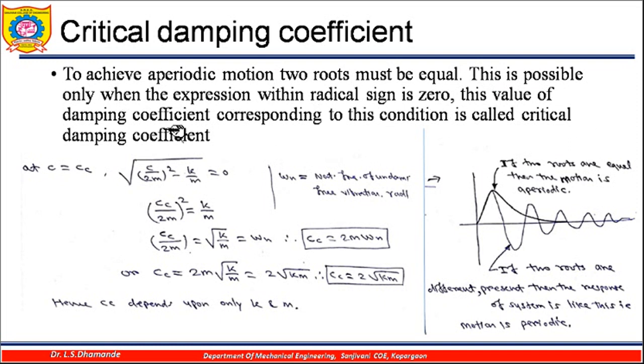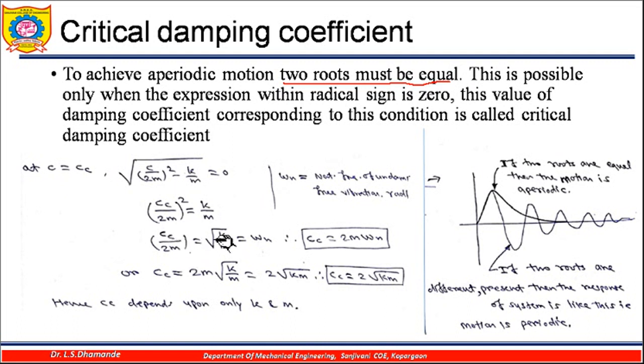The value of the damping coefficient corresponding to this condition is called the critical damping coefficient. We can see here that under the root sign there is the term c by 2m bracket square minus k by m. If this term is 0, then you will find that the two roots will be equal. This is the condition, and by using this same condition we can find the critical damping coefficient. If I make it 0, then c by 2m bracket square will be equal to k by m.